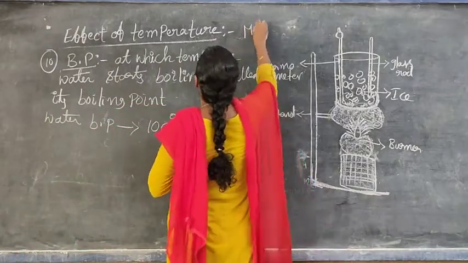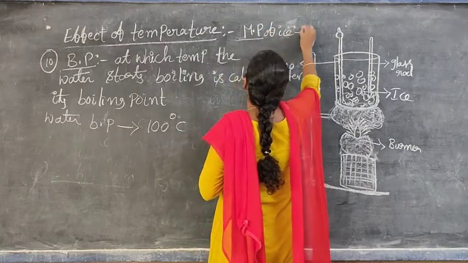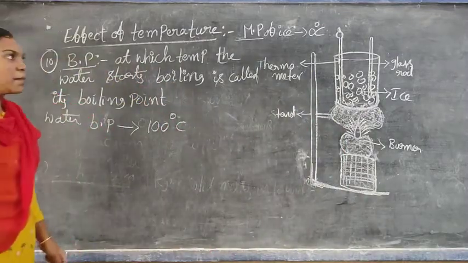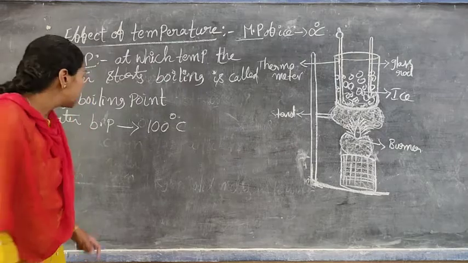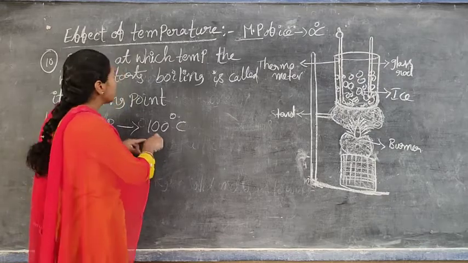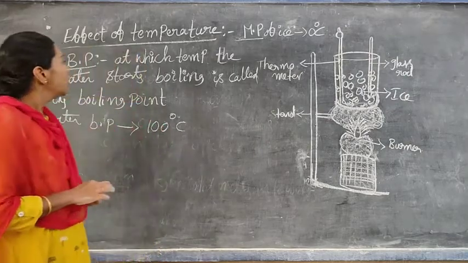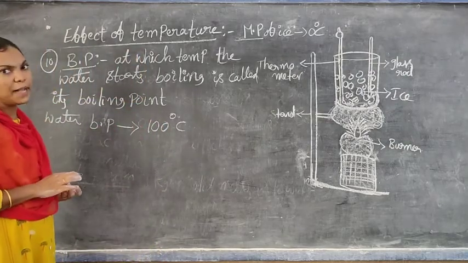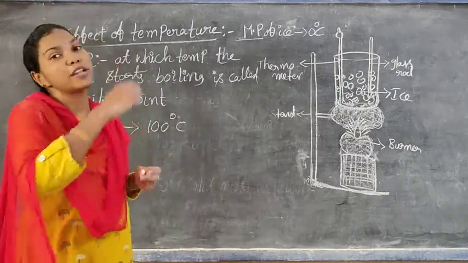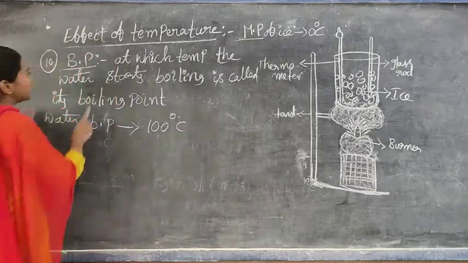What is the melting point of ice? The melting point of ice is 0 degrees Celsius. You remember that point. The melting point of ice is 0 degrees Celsius. And what is the boiling point of water? 100 degrees Celsius. Okay. So at which temperature the water starts boiling, at that temperature is called its boiling point. At which temperature the water starts boiling and converts into water vapor, that point also must be mentioned. I write here. You also write here.